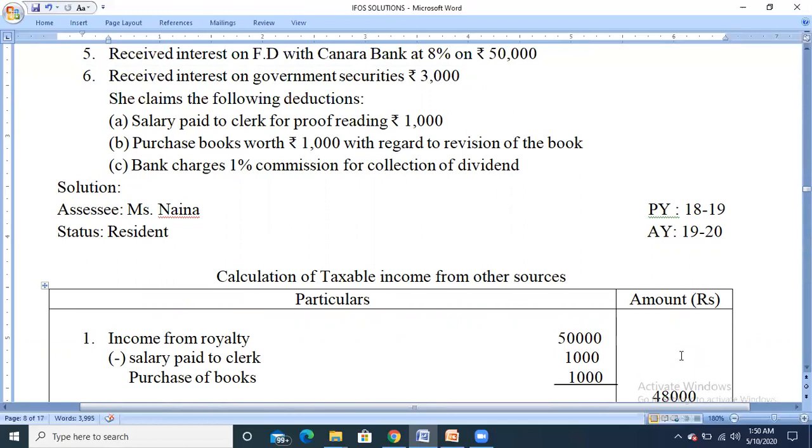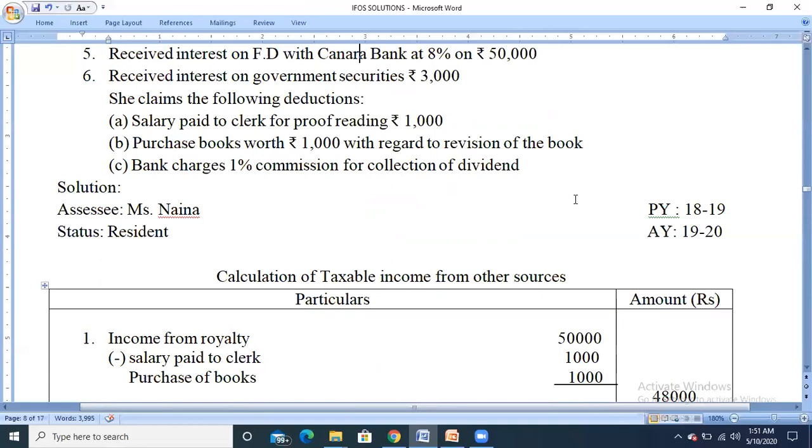So the deposit amount is 50,000 and they are receiving interest at the rate of 8%. In the case of interest on a fixed deposit with the bank, if the amount is more than 10,000 rupees, TDS will be applicable. If it is less than 10,000 rupees, no TDS will be applicable. Directly we are going to take the amount.